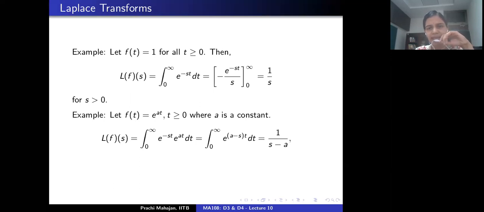One can integrate that, and if this calculation is correct, the Laplace transform of this function turns out to be the reciprocal of s minus a. All of this is defined for s bigger than a. You understand, right? Where is this assumption of s bigger than 0 and s bigger than a coming in? We actually use this when we plug in the limits 0 to infinity, both in example 1 and example 2.